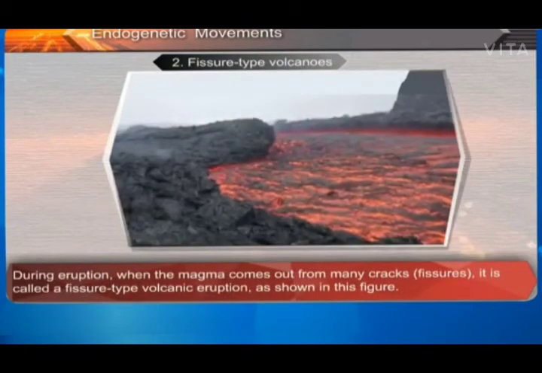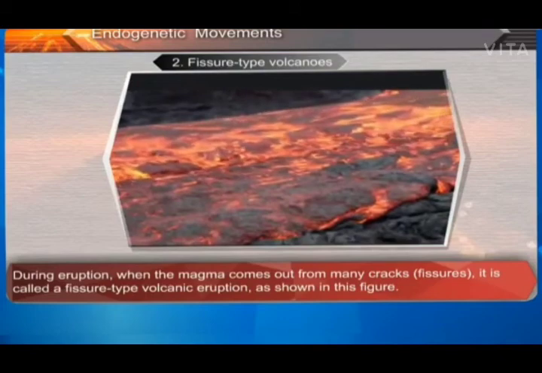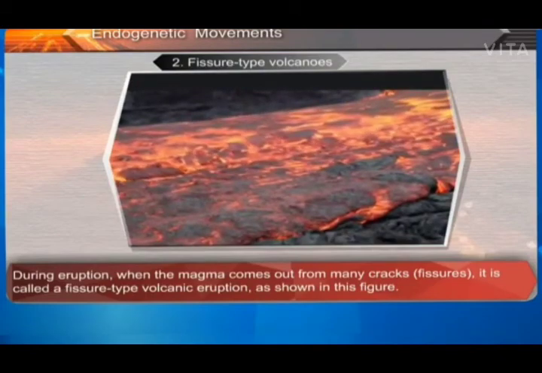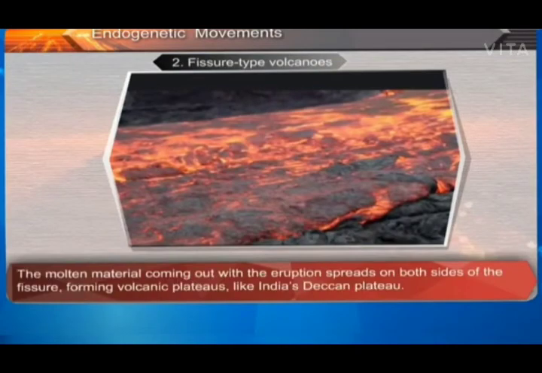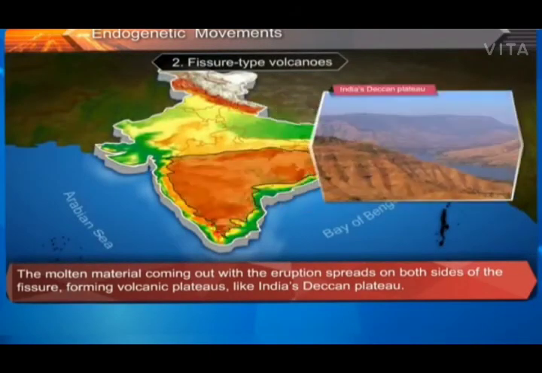2. Fissure-type volcanoes. During eruption, when the magma comes out from many cracks, fissures, it is called a fissure-type volcanic eruption as shown in this figure. The molten material coming out with the eruption spreads on both sides of the fissure, forming volcanic plateaus like India's Deccan Plateau.